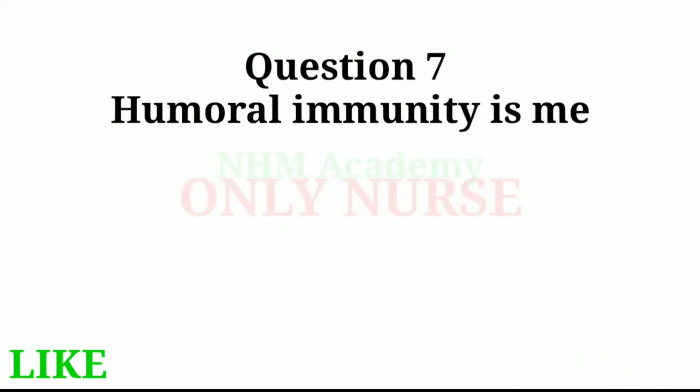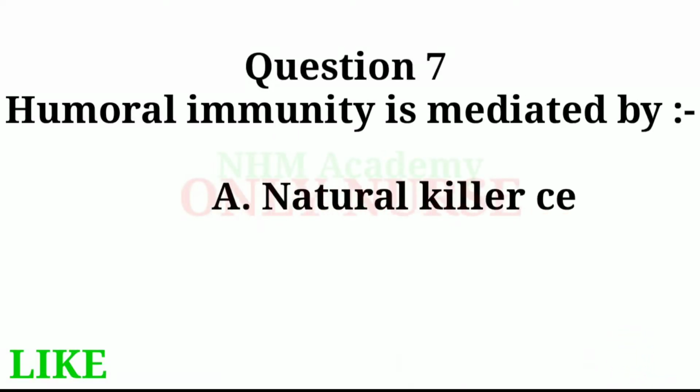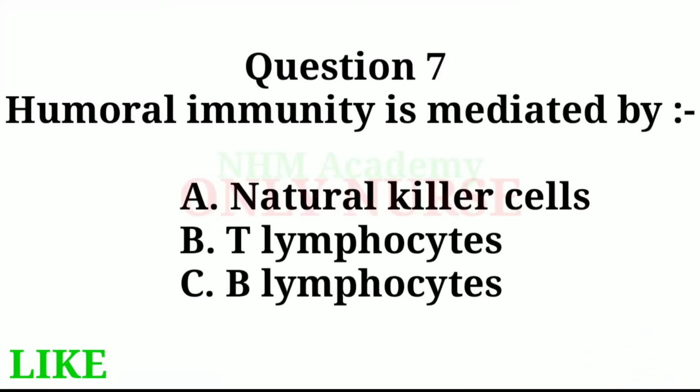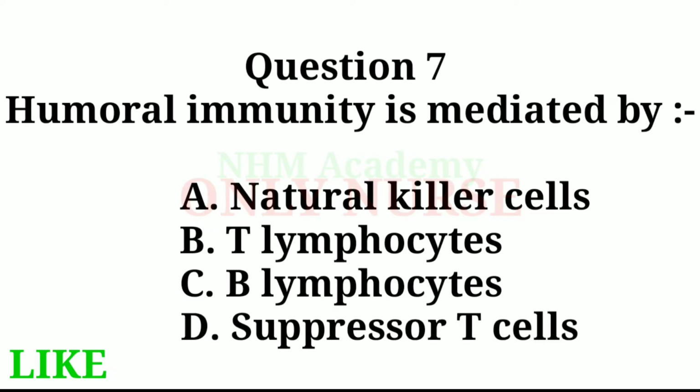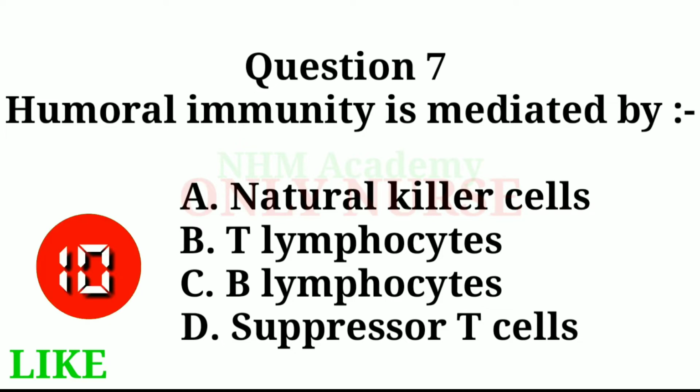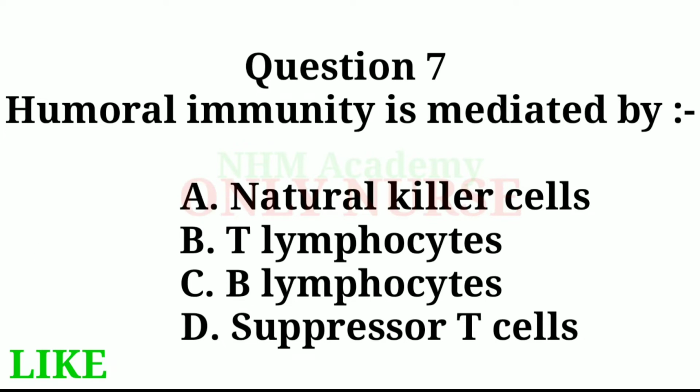Question 7. Humoral immunity is mediated by options A. Natural killer cells, B. T lymphocytes, C. B lymphocytes, D. Suppressor T cells. Answer of this question is option C.